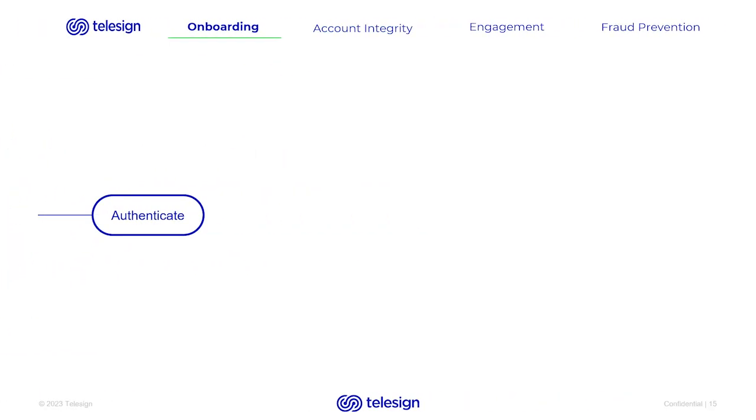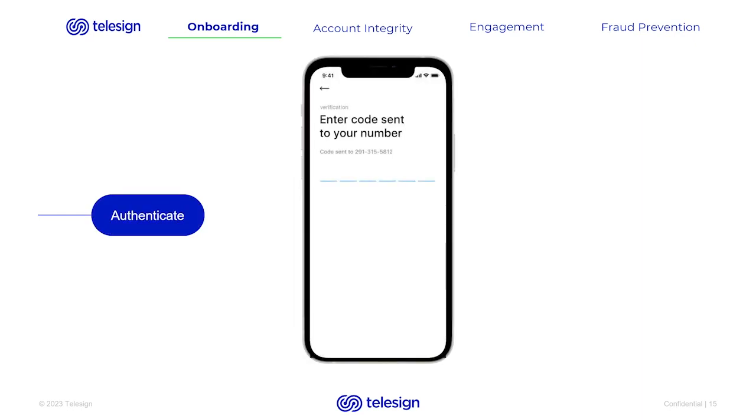Now, seeing that Mikkel was actually a good user, we're going to authenticate him and send him a one-time passcode to his phone number. He'll enter it and complete registration. From there, he's able to shop for his perfect sofa or what have you.